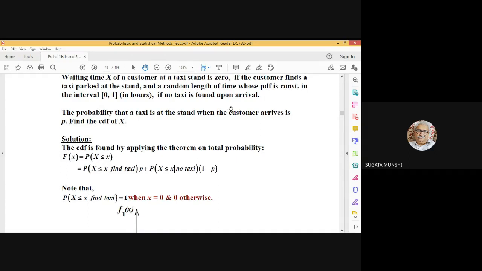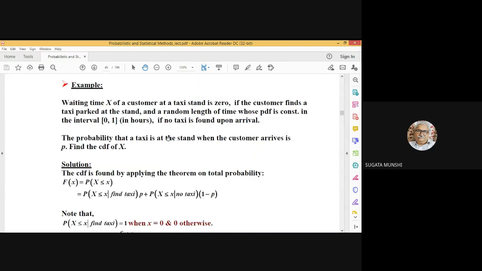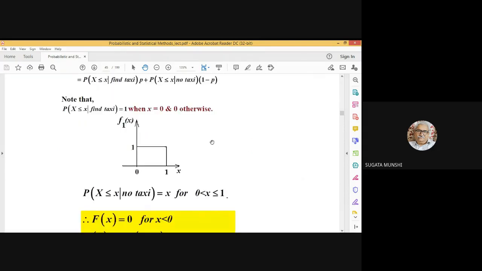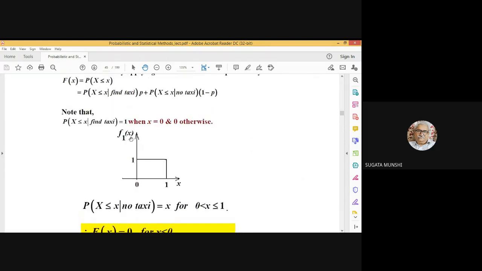Now, given the condition in the statement of this problem, the probability density function is constant in the interval 0 to 1 hour. So this is the nature of the probability density function f1(x).